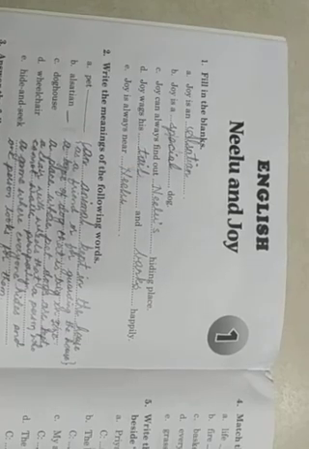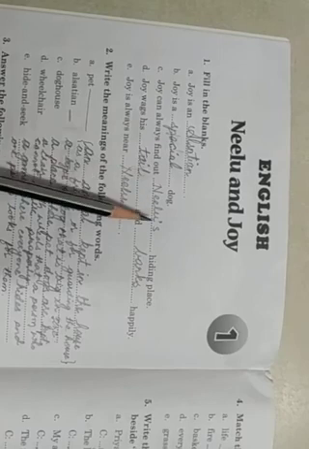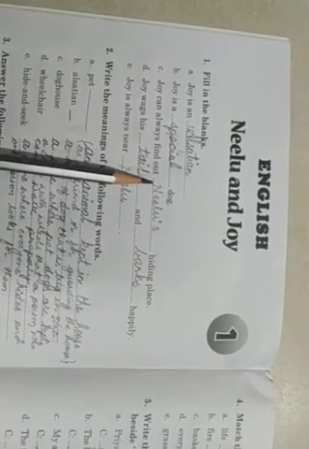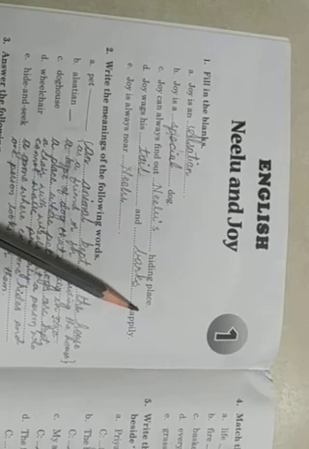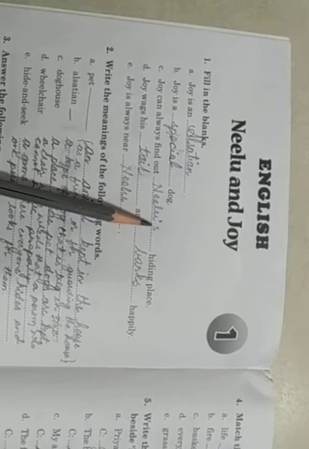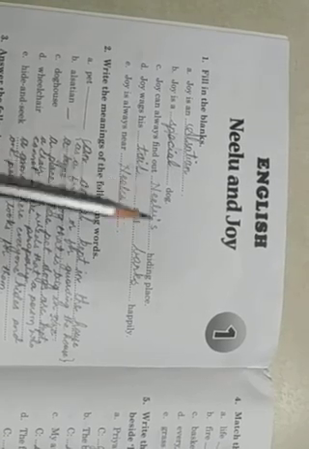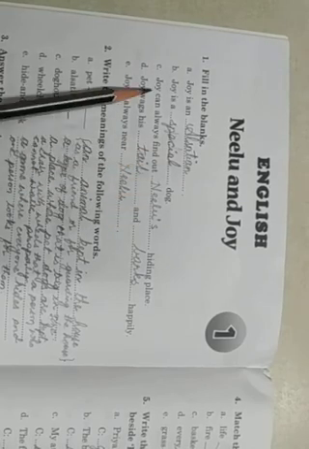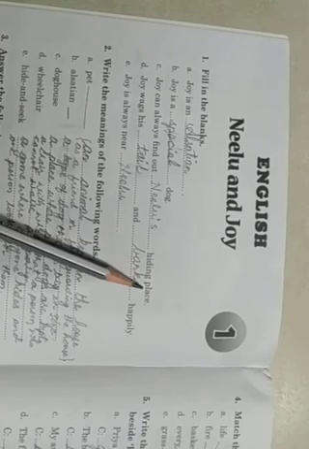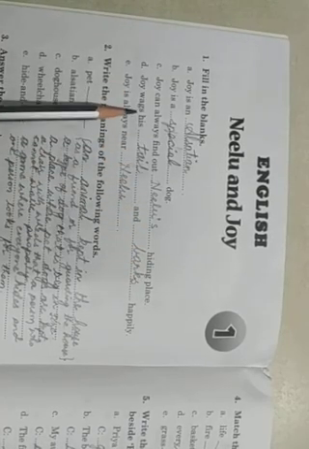Special dog. Okay? Joy can always find out Neelu's hiding place. Whose hiding place? Neelu's. When you read the lesson and try to understand the lesson, then you will be able to solve this. Joy can always find out Neelu's hiding place.